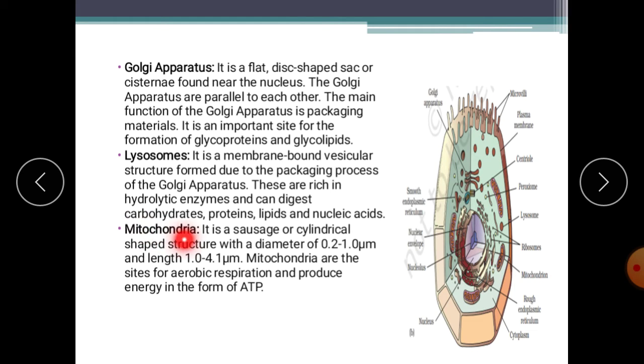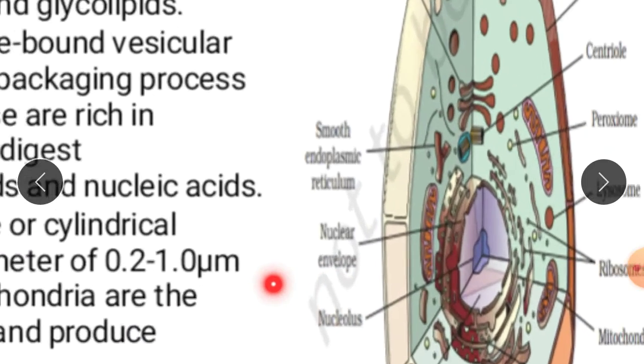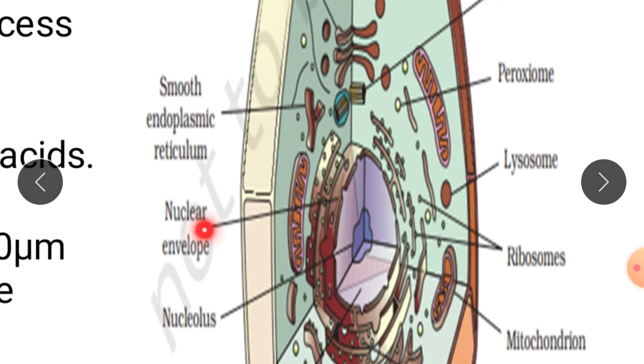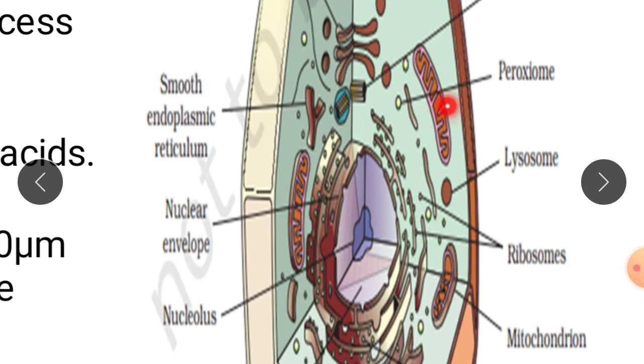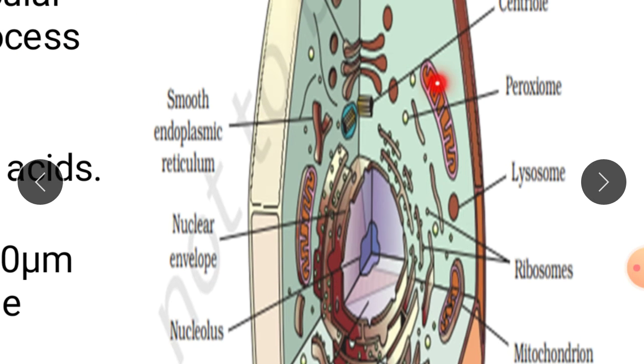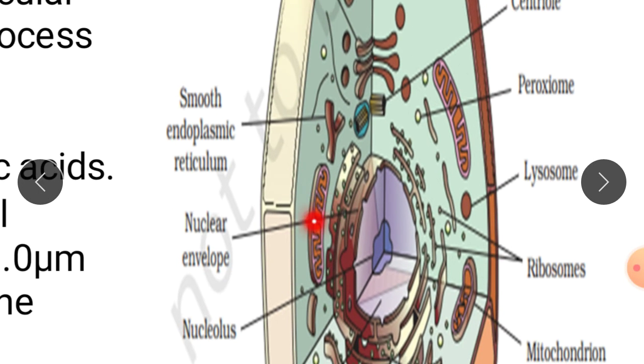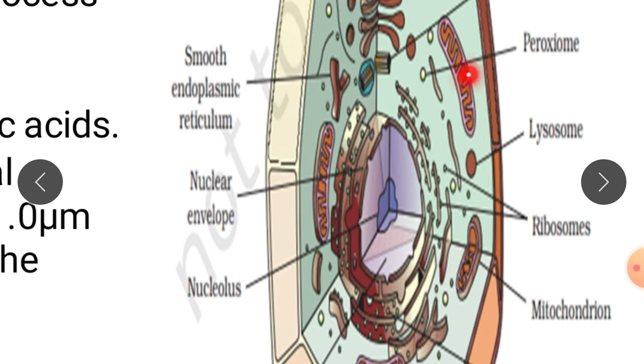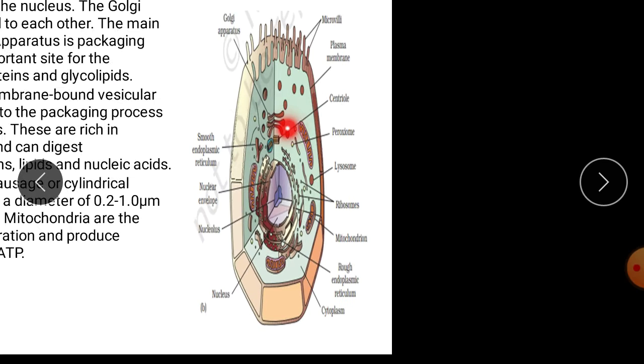The next, mitochondria. Mitochondria is an important cell organelle. It is a sausage or cylindrical shaped structure with a diameter of 0.2 to 1 micrometer and length 1 to 4.1 micron. Mitochondria are the sites of aerobic respiration and produce energy in the form of ATP. Can you see this mitochondria? So this is mitochondria. These are mitochondria.